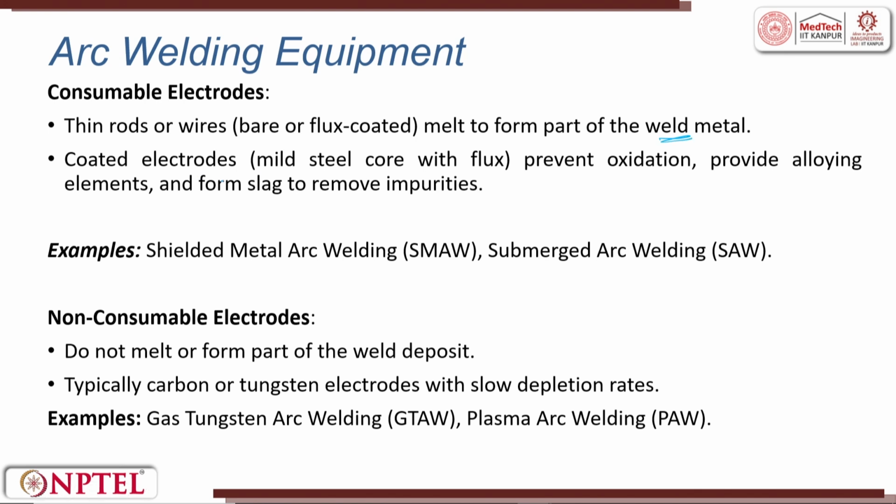The coated electrode, a mild steel rod with flux, prevents oxidation, provides alloying elements and forms slag to remove impurities. Examples are the shielded metal arc welding process, SMAW. So, there are two processes, the shielded metal arc welding process or the submerged arc welding process, SAW. Two different processes are there.